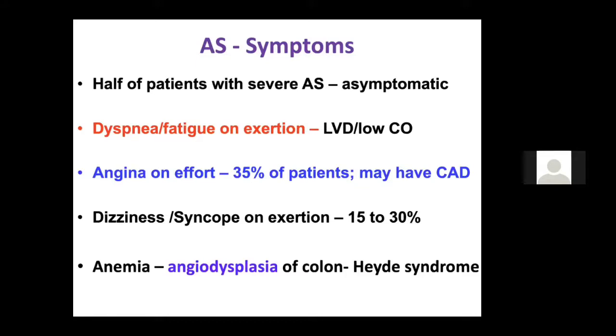And the most common symptom in a patient with AS is dyspnea on exertion. We already discussed yesterday the difference between the dyspnea in mitral stenosis and aortic stenosis. In mitral stenosis, the mechanism of dyspnea is because the LA pressure is high.